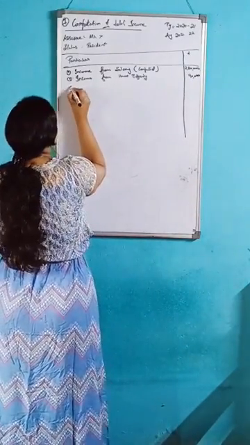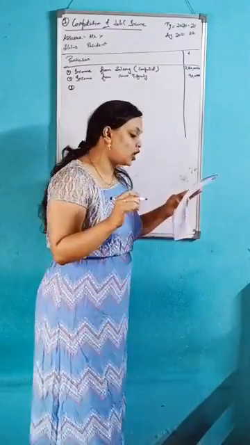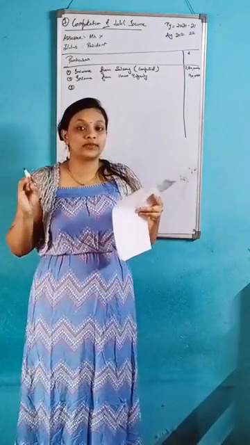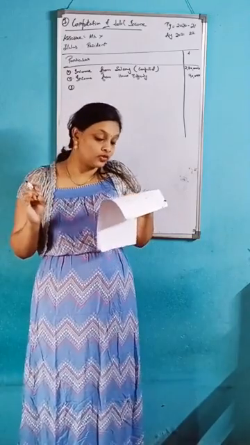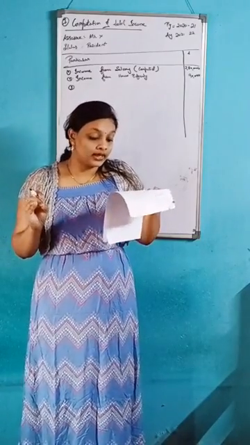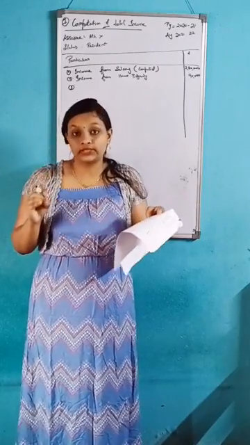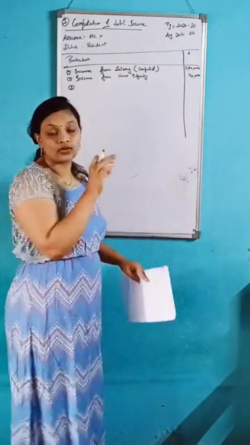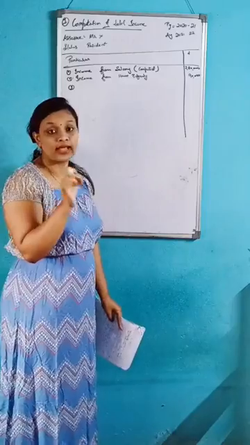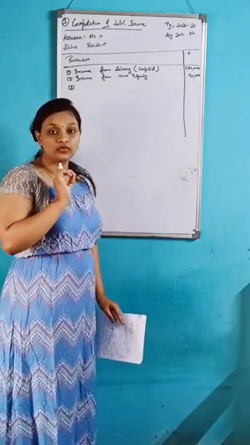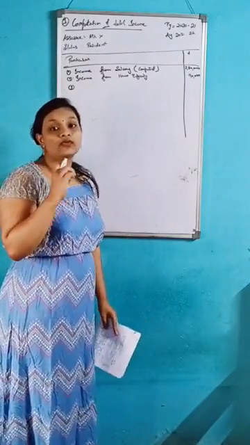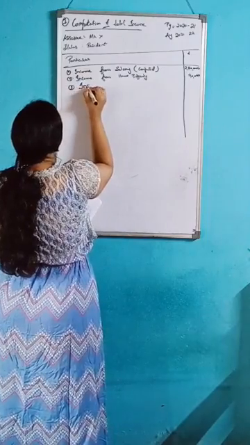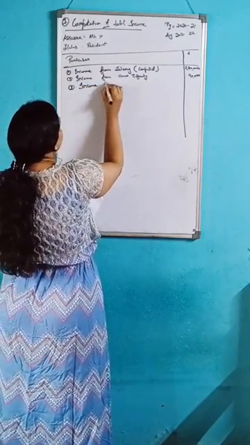Next, in the question they did not mention income from profits and gains of business and profession, income from capital gain, and income from other source. So you write nil for each of these.